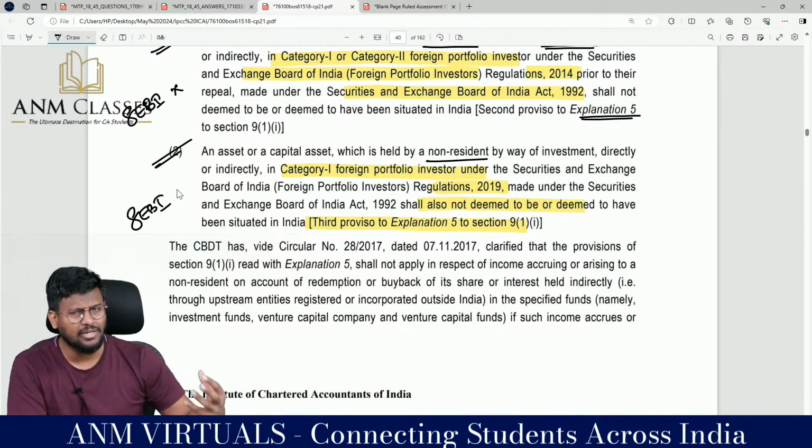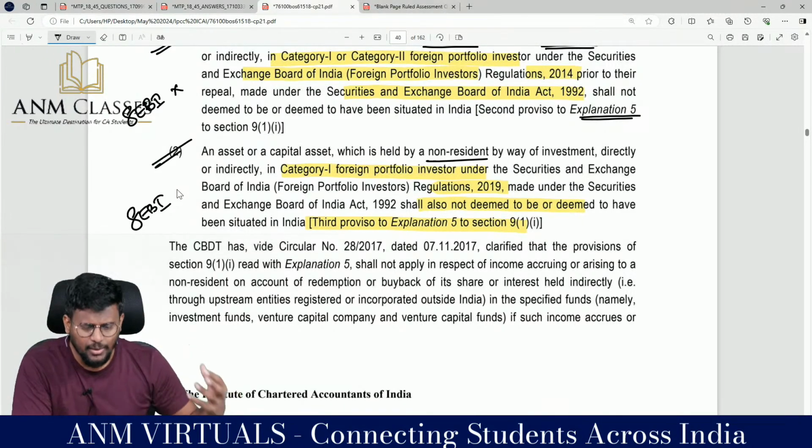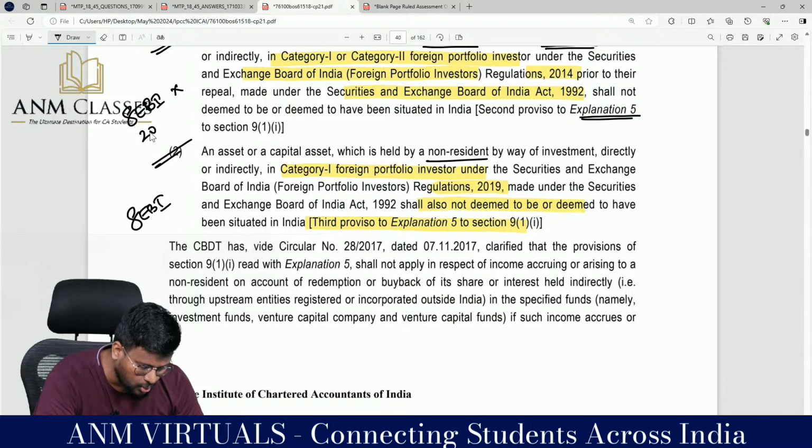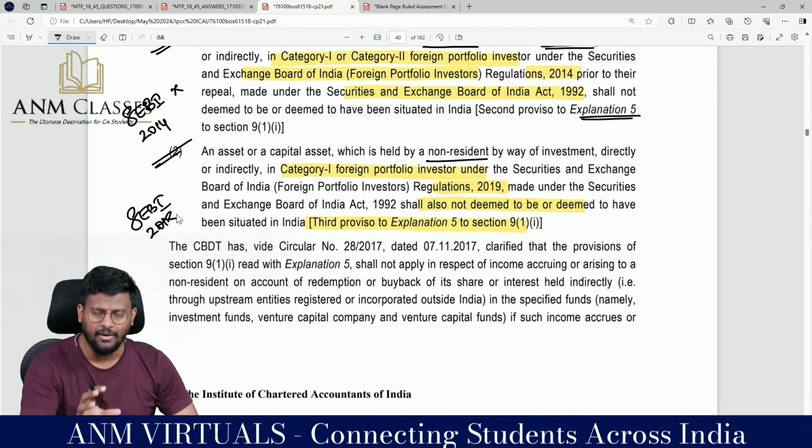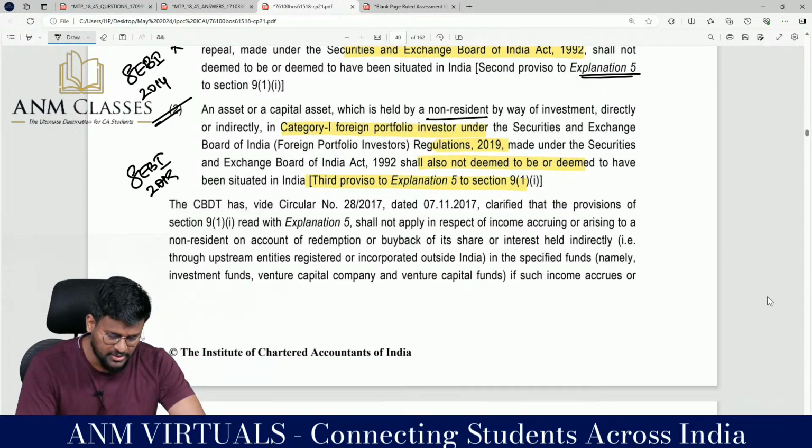So I am a non-resident situated outside India. I invested in the shares or securities of India because of SEBI regulation, which may be either SEBI regulation 2014 or SEBI regulation 2019, then any income accrued or arisen in India from those shares or securities will not be deemed to accrue or arise in India.